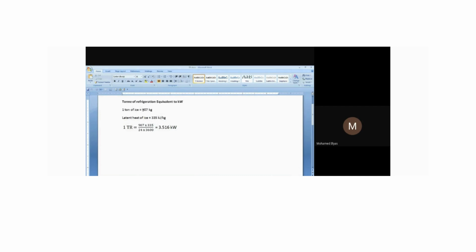For 907 kg, I have to multiply this, correct? And that is for 1 day, isn't it? So if I divide by 24, I will get it for 1 hour, in kilojoules per hour. I need it in kilowatts. How do you convert hours into seconds? I divide it by 3600. If I do this calculation, I will get the value for 1 ton of refrigeration.